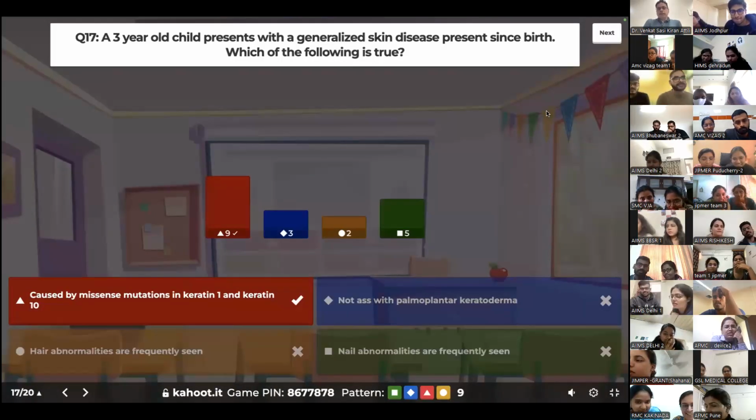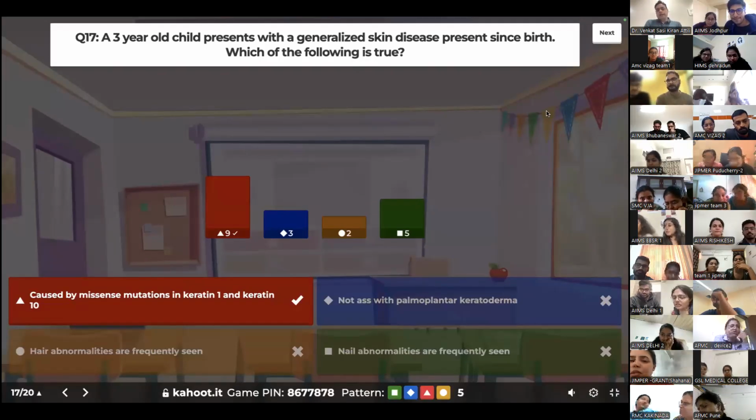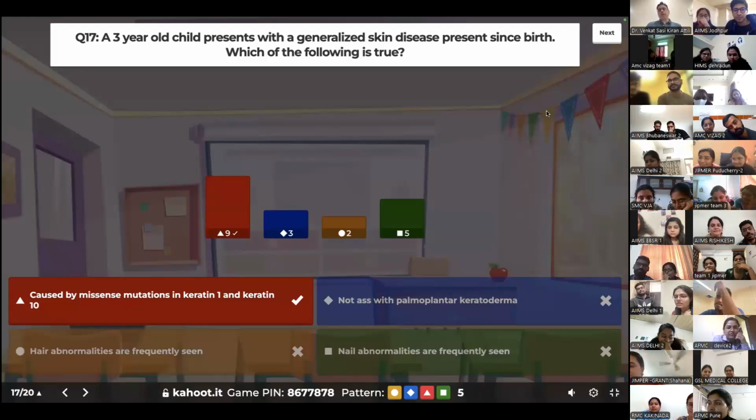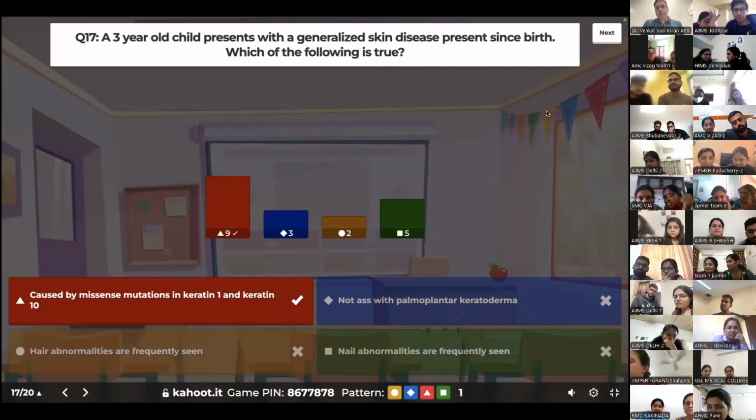Excellent. This is indeed caused by missense mutation in keratin 1 and keratin 10. This is epidermolytic hyperkeratosis. Even if you didn't know the remaining ones, you know that this is true if you know what epidermolytic hyperkeratosis is. You may not remember the nitty-gritties. Hair and nail abnormalities are not usually seen, and it is associated with palmoplantar keratoderma.